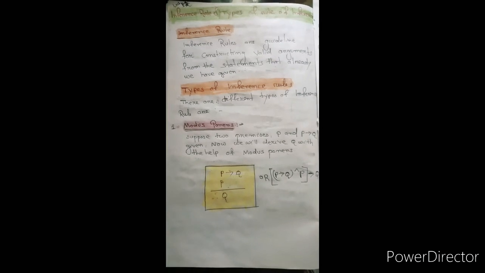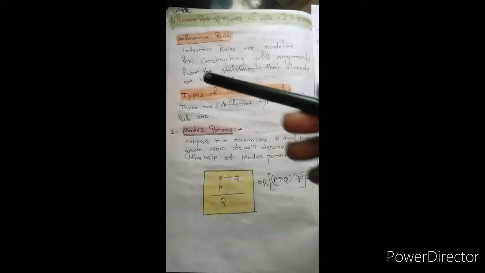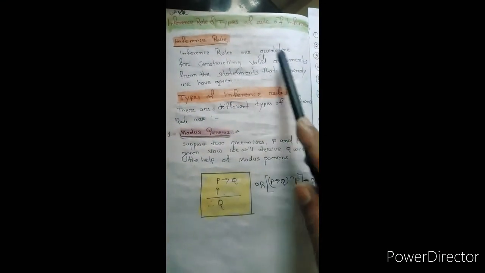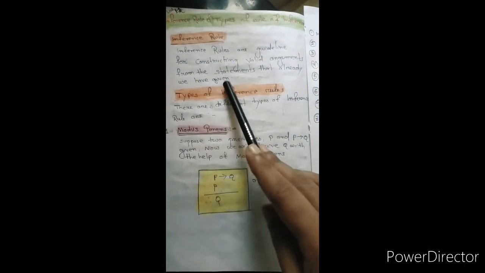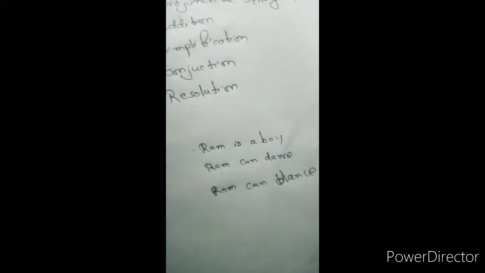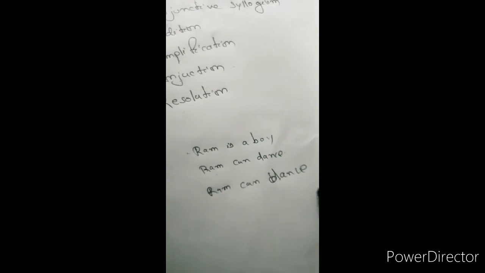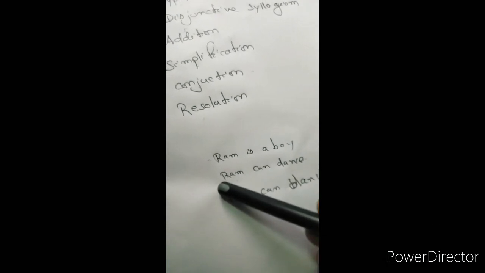Today I am going to explain my lecture on inference rules and types of inference. That is lecture 1.2. What is an inference rule? Inference rules are the guidelines for constructing a valid argument from statements that are already given. Suppose the given statements are "Ram is a boy" and "Ram can dance"; then we find the valid argument, that Ram can dance. This is done using some guidelines, which are called inference rules.